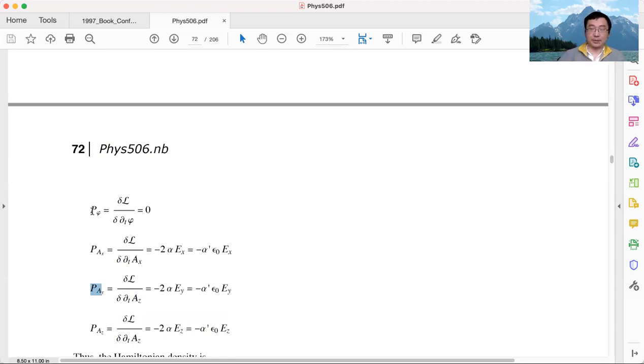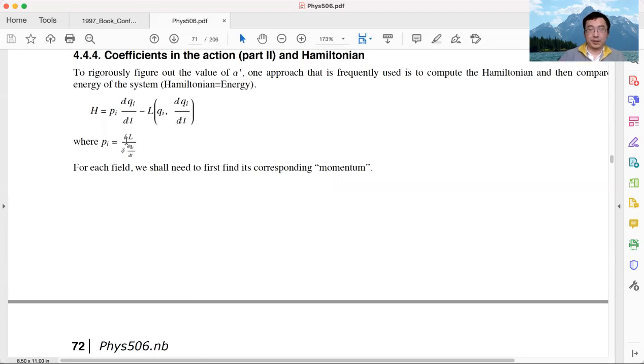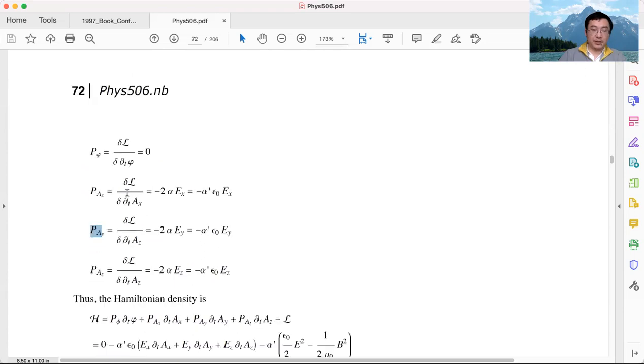It's not yet the physical momentum. The same story is true in classical mechanics: pi is the corresponding canonical momentum of qi. It's not the momentum of the object. The momentum of the object is something different. Anyway, we can use the same way to define canonical momentum for the phi field, the Ax field, Ay field, and Az field.